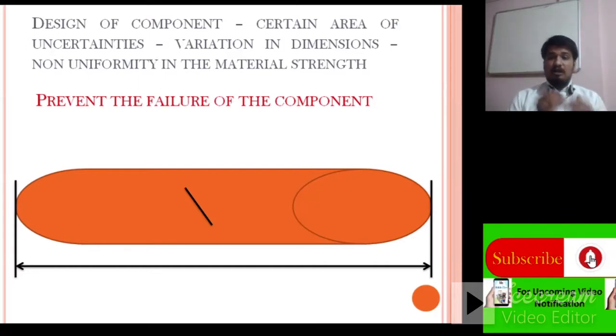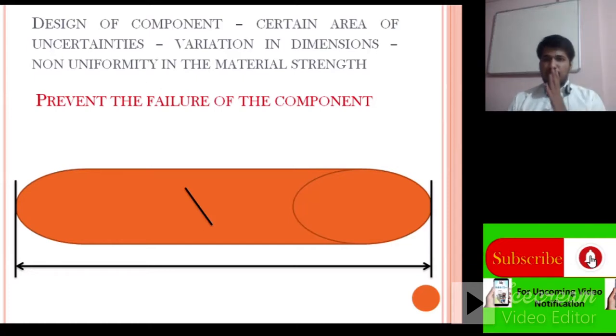But ultimate strength is when we apply a certain maximum load, after which the material is not able to sustain that load. It breaks into two pieces, and we have to consider one stress value which is less than the yielding and ultimate points.